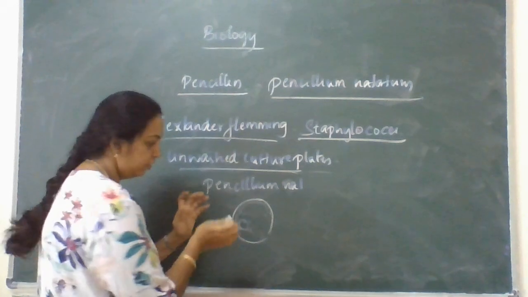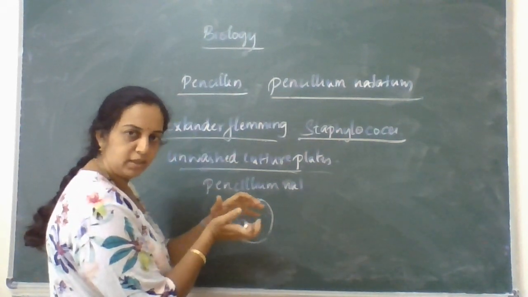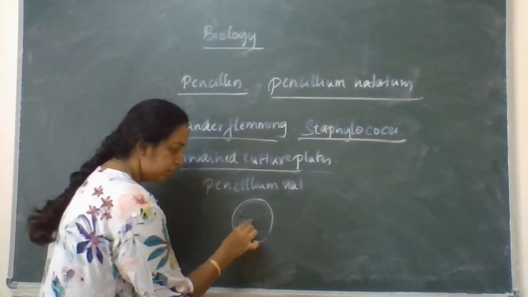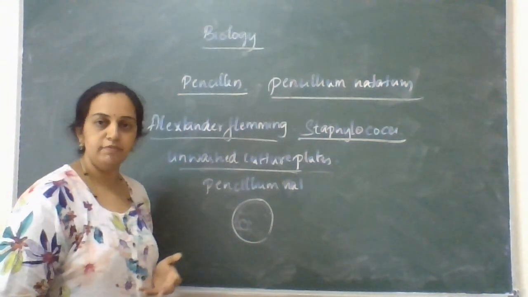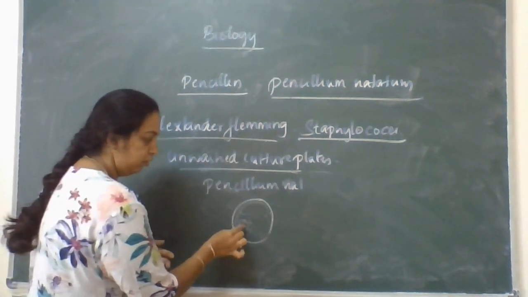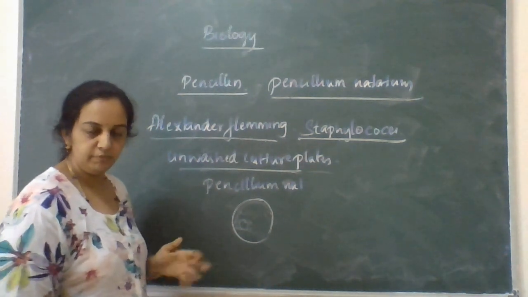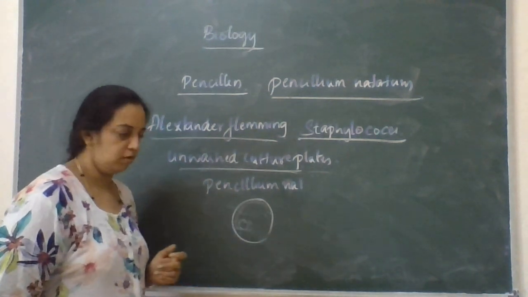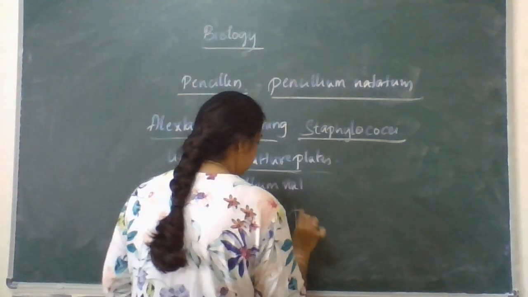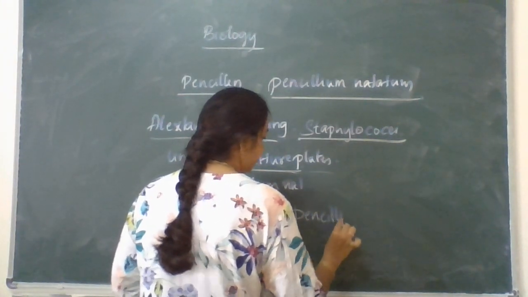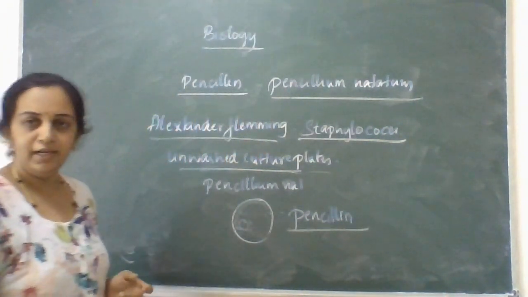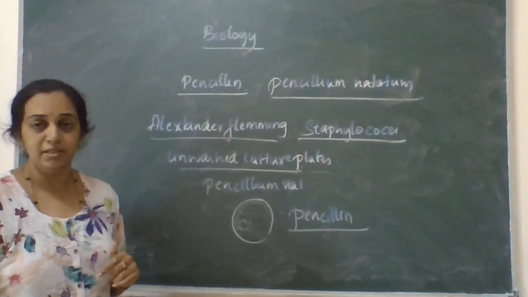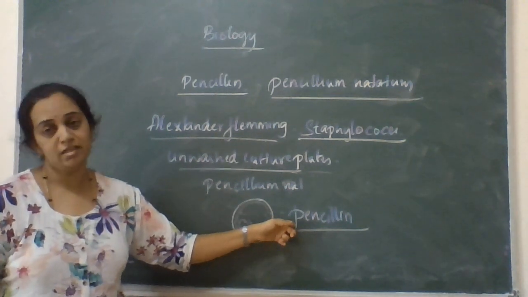Understood? So the mold which formed in the unwashed culture plate has not allowed the staphylococci bacteria to survive. And when they studied in detail this mold which had not allowed the growth of staphylococci, they identified that this mold has produced some particular chemical called penicillin, which has not allowed the staphylococci to grow.